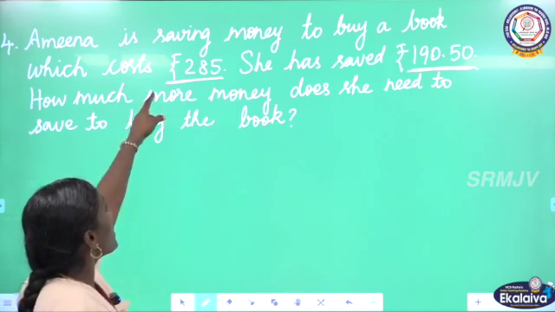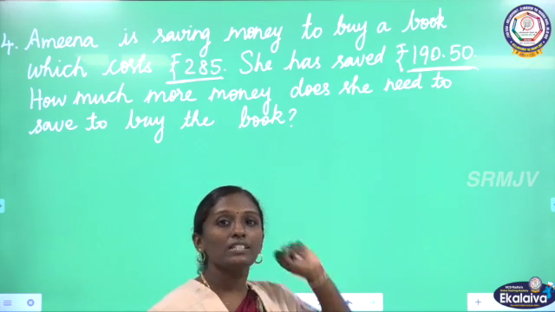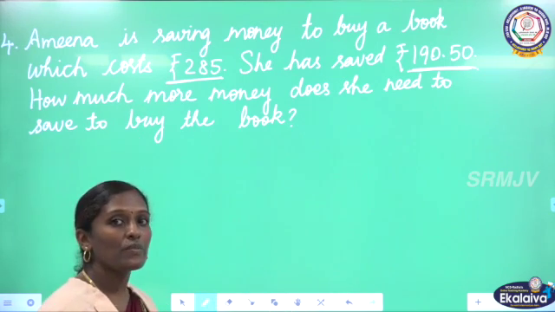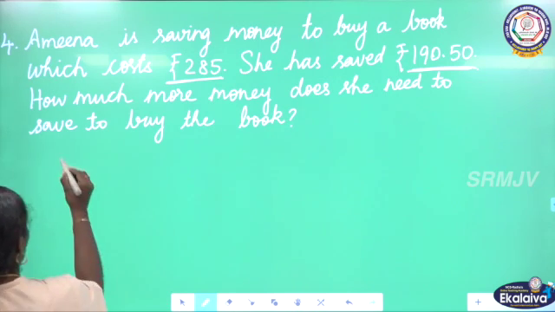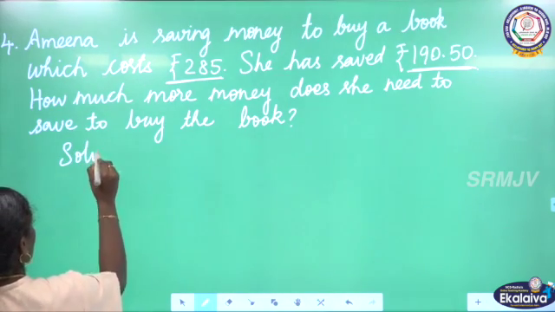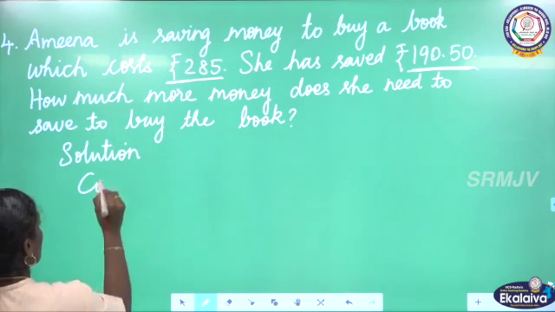For that, from the cost of the book, we are going to subtract the money she has saved. Then we will get the money she needs more. Let us start the solution. The cost of the book.